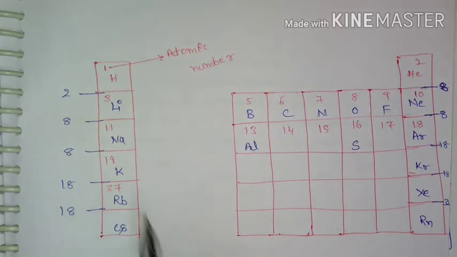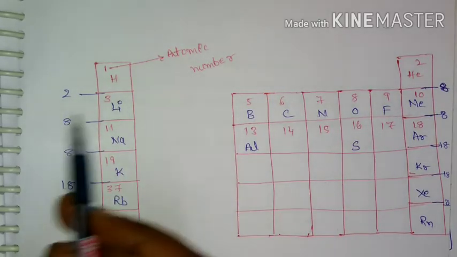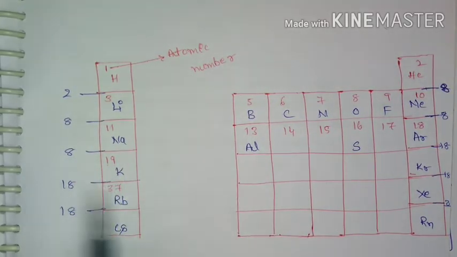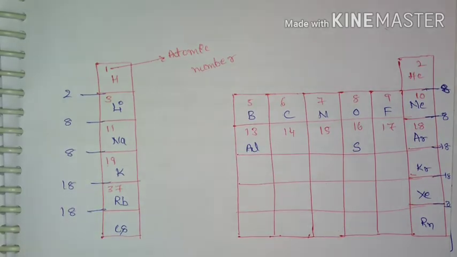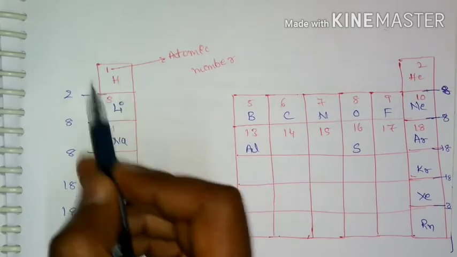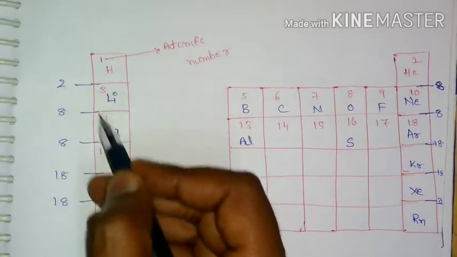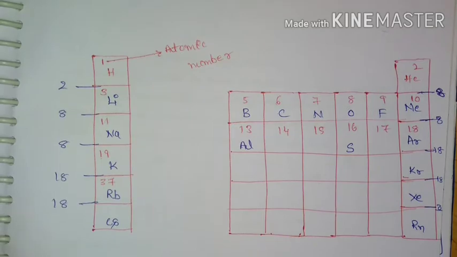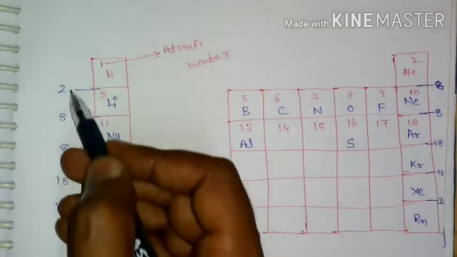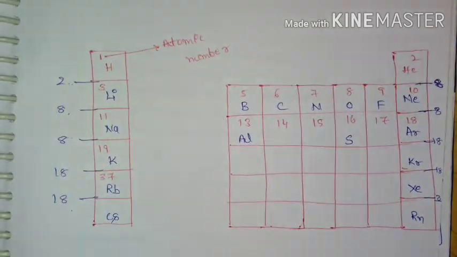Here I have taken the S block. This is the general way of finding atomic numbers. First, hydrogen has atomic number 1. Then, to find the atomic numbers of the S block elements, we need to remember this: 2, 8, 8, 18, 18.